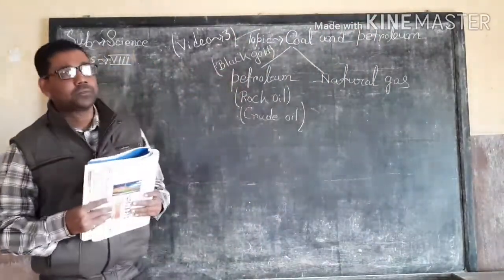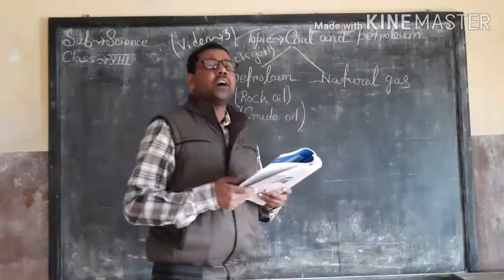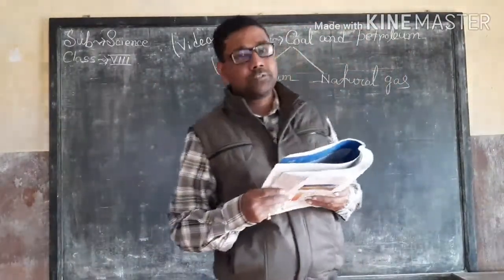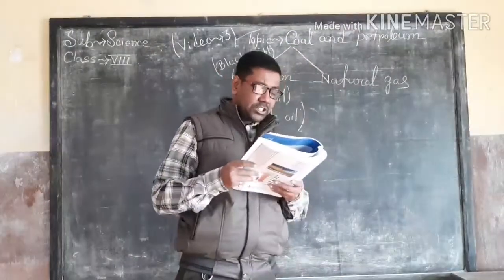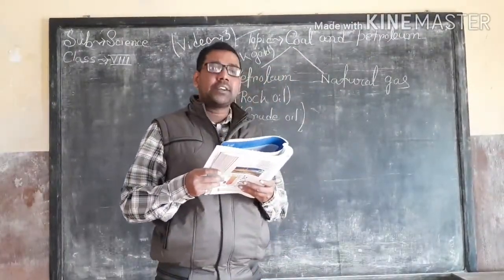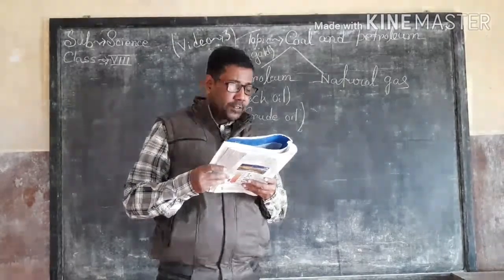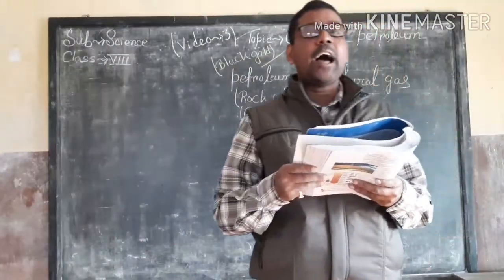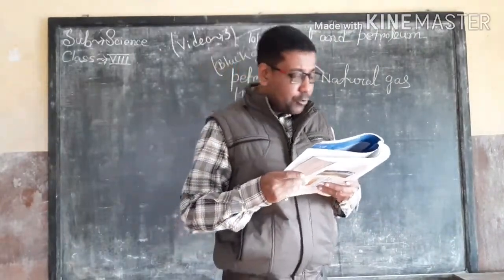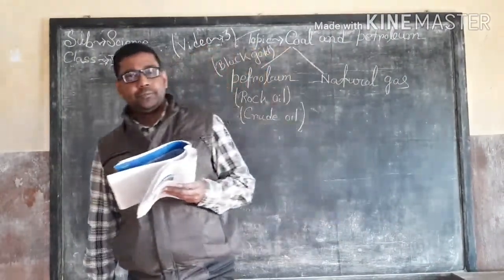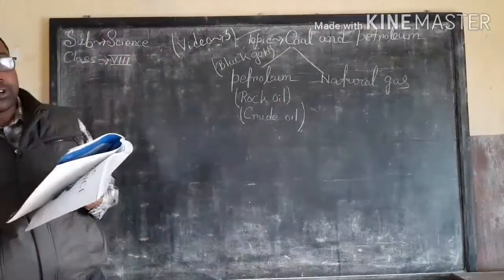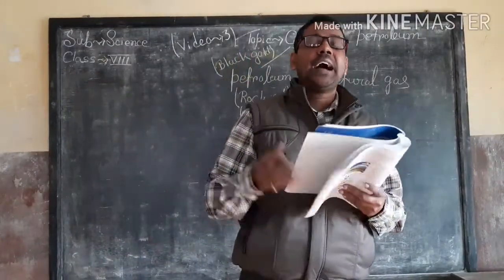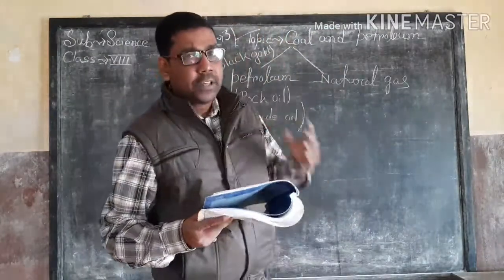Okay. The next one is natural gas. This natural gas is also a fossil fuel, and it is found deep under the earth between two layers of impervious rocks, either above or along with petroleum deposits. So this line is very important. So how do we find natural gas in nature?